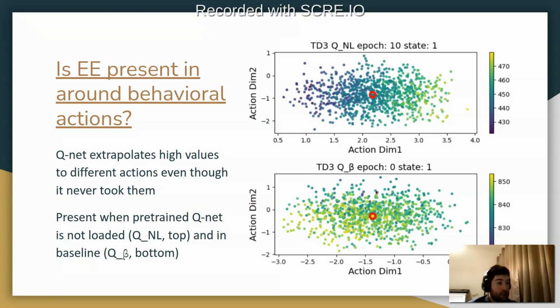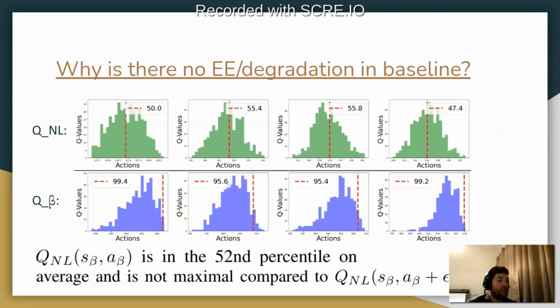However, we can also see this when the behavioral QNet is loaded, and we analyze there that actions also not necessarily taken are also assigned higher values than the behavioral action. So what then is the difference? Why is there no extrapolation error when the QNet is loaded from some pre-trained behavioral policy?